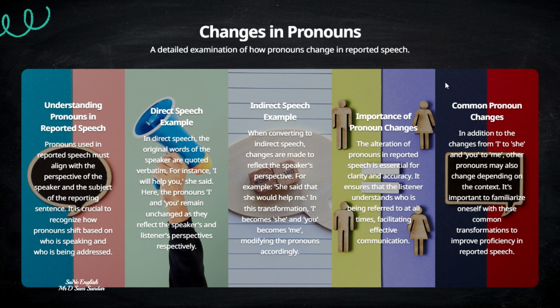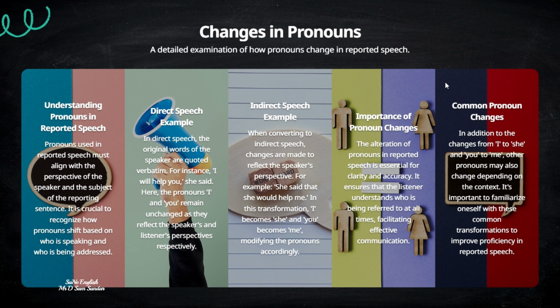If the sentence is reversed and says, "I will complete it," said Reena, then we will say Reena said that she would complete it. So I becomes he to match the subject Tom, or I becomes she to match the subject Reena. Similarly, we have some time expressions. What do these time expressions represent?